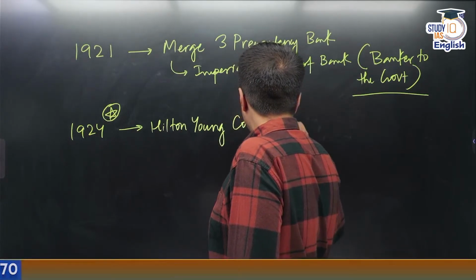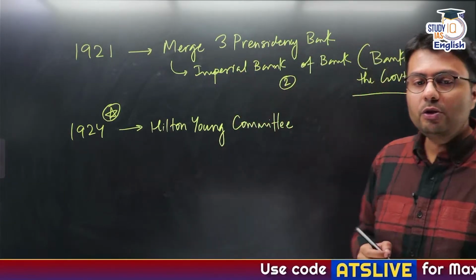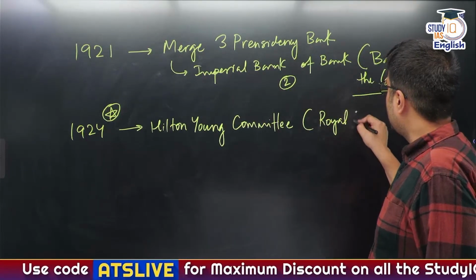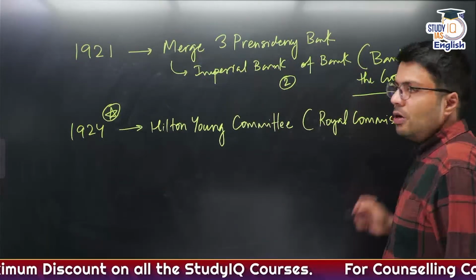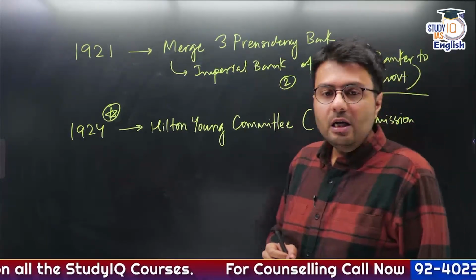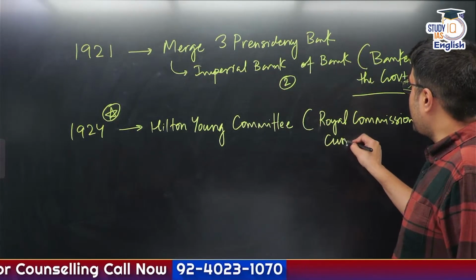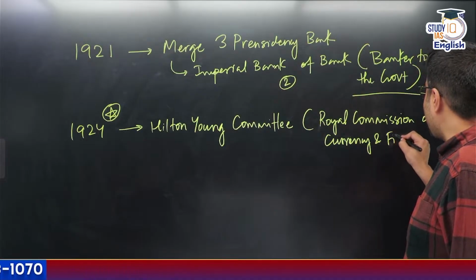Can anyone name the official name of this committee or this commission? This committee was also called the Royal Commission on Currency and Finance.